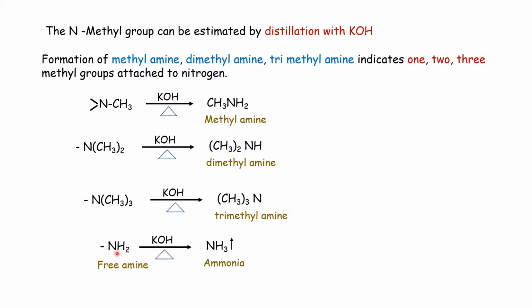And in case of a free amino group, that is the NH2 group, when it is treated with KOH, that is on distillation with KOH, ammonia gas is evolved.